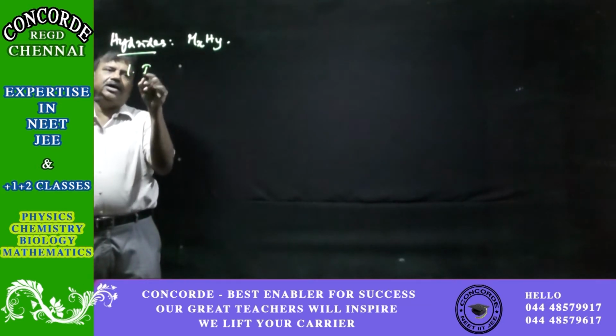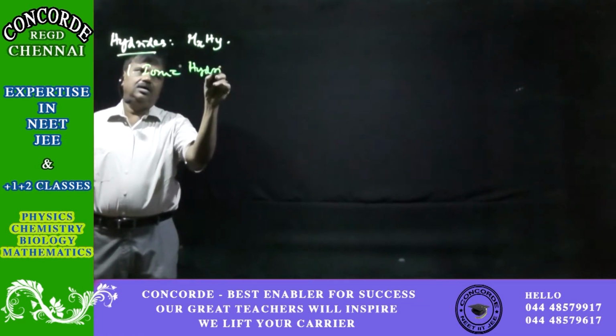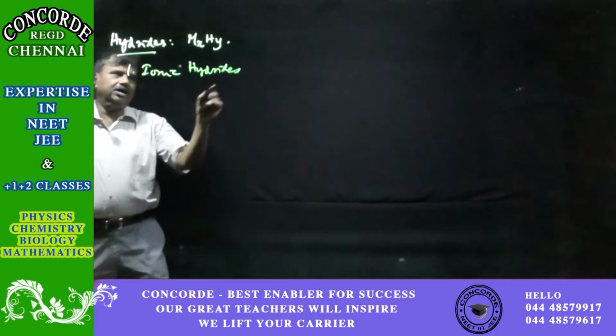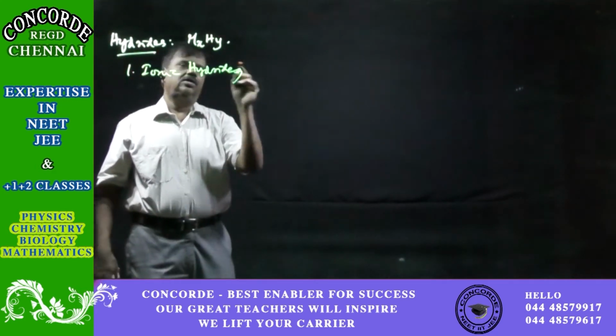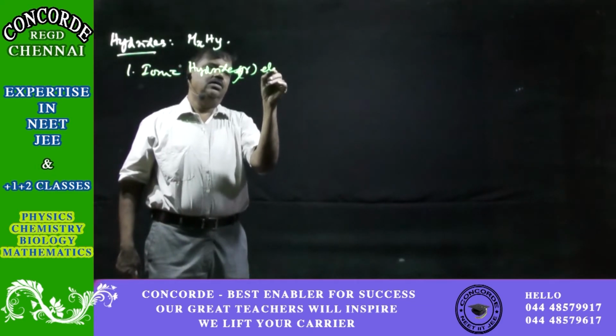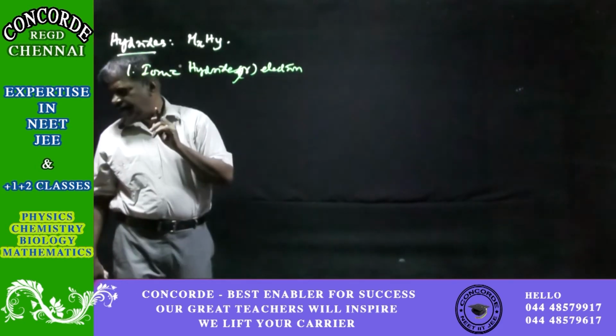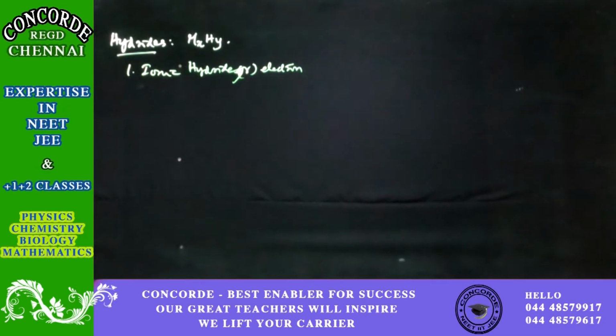One is ionic hydride, or saline hydrides. These are also called saline hydrides.